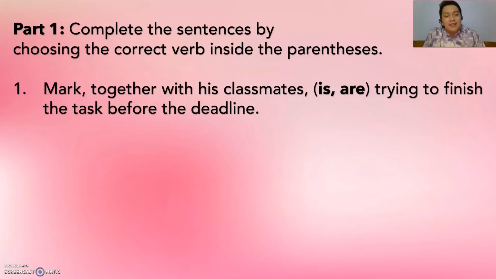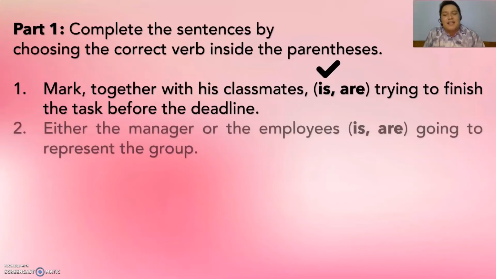But the main subject here is Mark. Mark is singular, and the intervening phrase is ending with the word classmates. So you might be confused. Okay? Just like what I have said earlier, intervening phrases do not affect the number of the main subject. So which do you think is the answer here? Correct. The correct answer is is because Mark is singular. Alright, let's proceed to the second sentence.